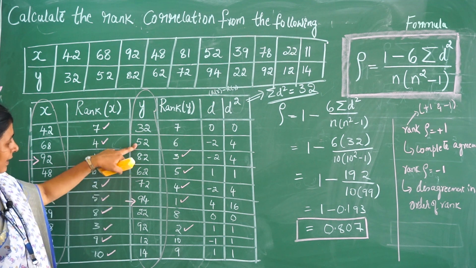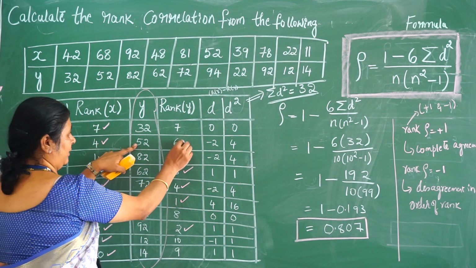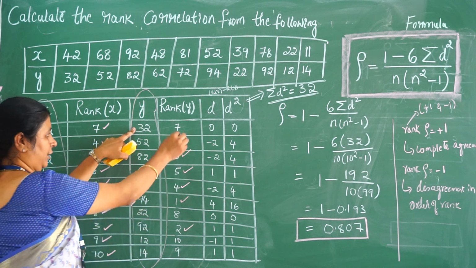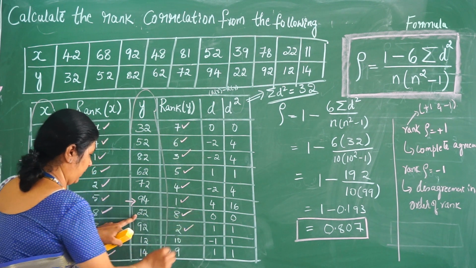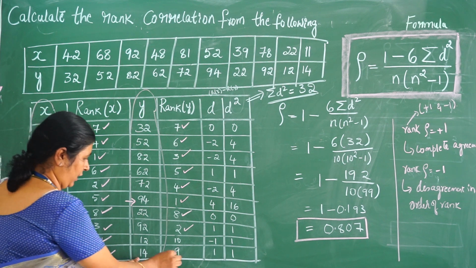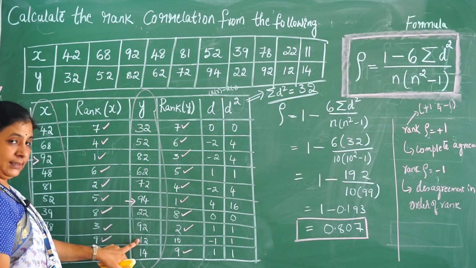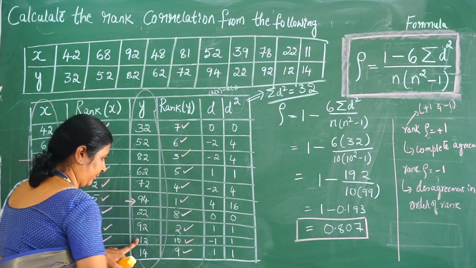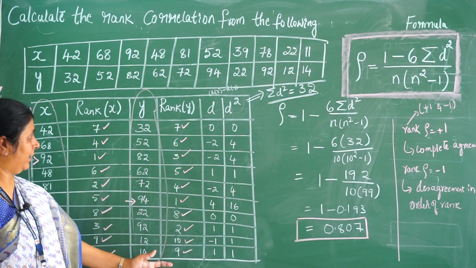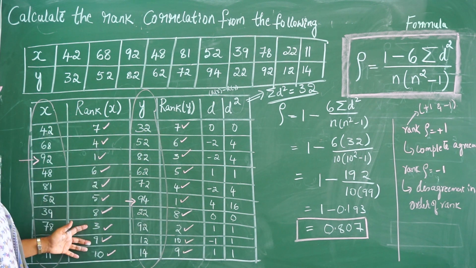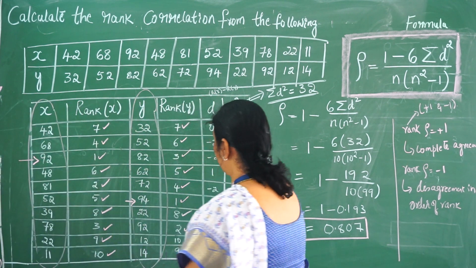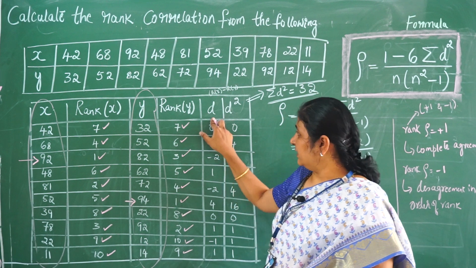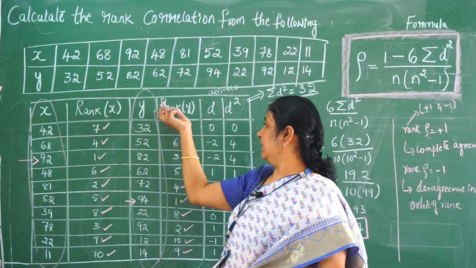Then sixth is 52 here, 6. Then seventh is 32, 7. Eighth one is 22, so 8. Ninth one is 14, so 9. The 10th highest is 12, so hence 10. So again we have tabulated the rank x values as well as rank y values. Now we need to find the d. So d is nothing but the difference between the rank x and rank y.